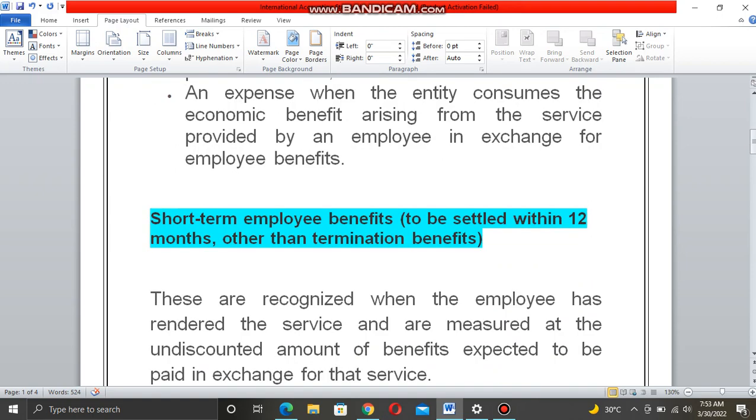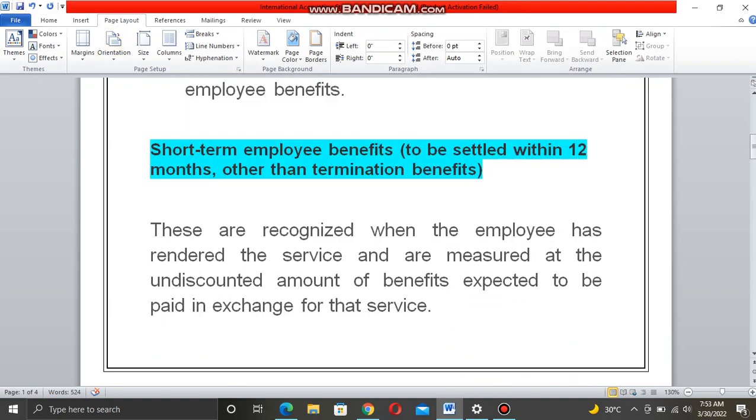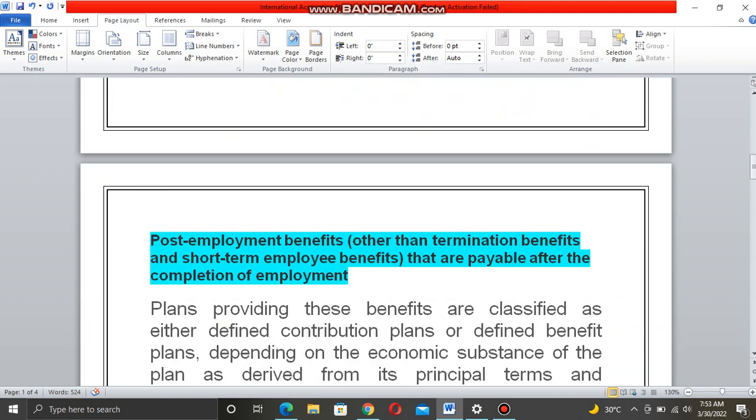So this is simple. Now we are going towards short-term employee benefits, to be settled within 12 months other than termination benefits. Short-term employee benefits: what are these? These are recognized when the employee has rendered the service and are measured at the undiscounted amount of benefits expected to be paid in exchange for that service.